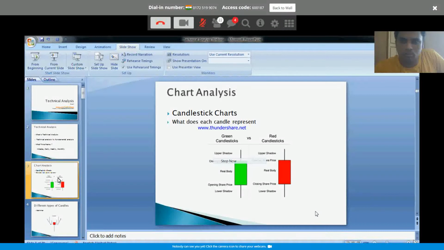Since a lot of the people in our group are very new to trading, we have to talk about the candlestick, and I think it is very, very essential to understand what each candlestick represents, right? Each candle. What is a candle? You look at the candle here, right?